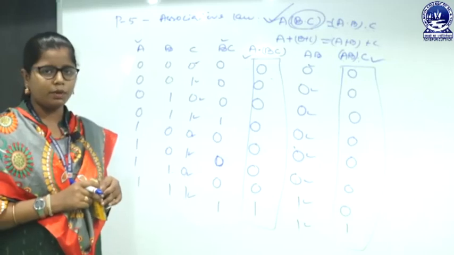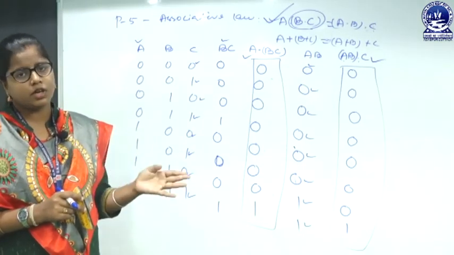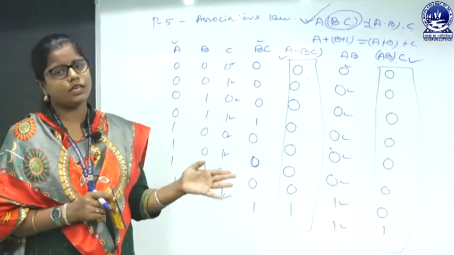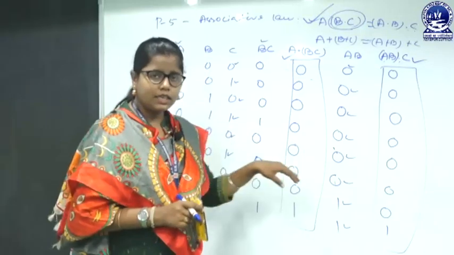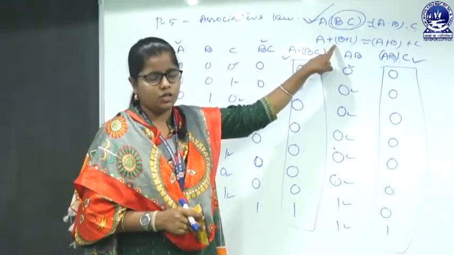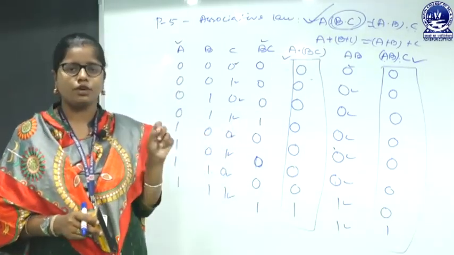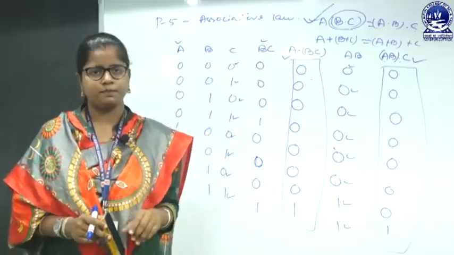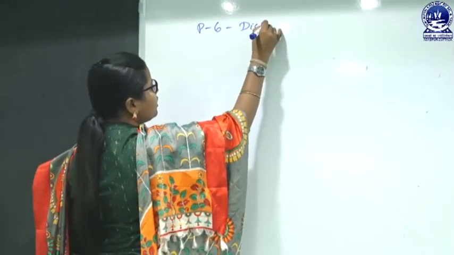Whatever the order it may be, the order of the logical operator cannot change the output. Here is the same and here is the same. Like this way you can prove the second, that means logical OR operations: A plus B plus C is always equal to A plus B plus C. So next come to the postulate 6, that is distributive law.